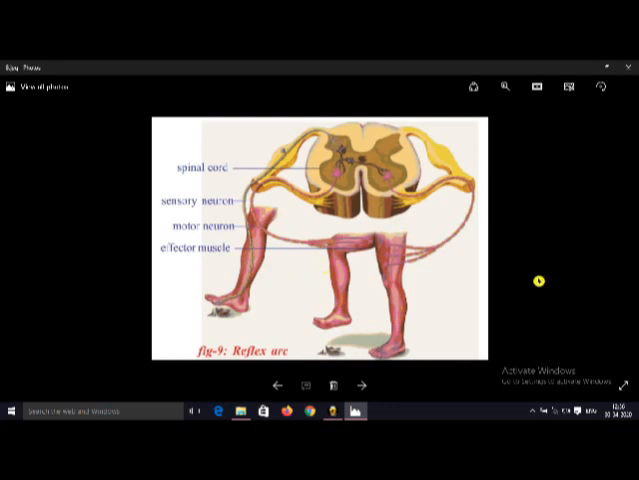In this reflex arc, if we observe, mainly the receptors, sensory nerve, spinal cord, motor neuron and effector organ are involved. This is about reflex arc. Reflex arc means simple, without involvement of the brain, the spinal cord itself processes the information and passes the orders. The importance of reflex arc is for fast action, for fast reaction, for fast response. This is called reflex arc.